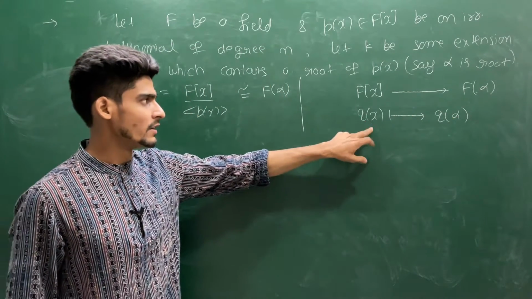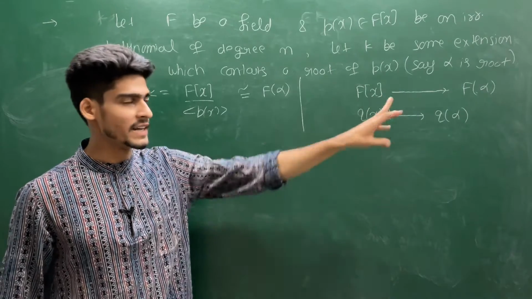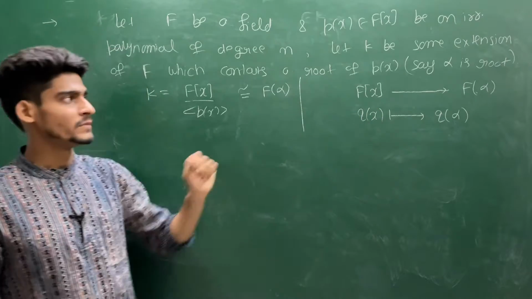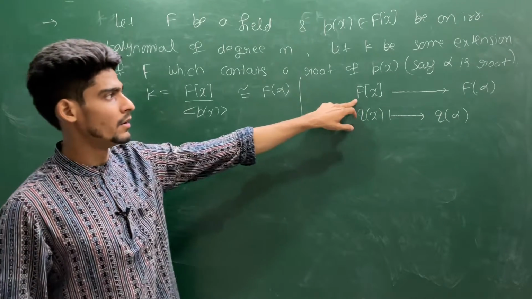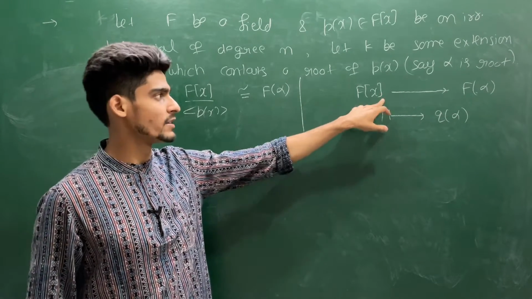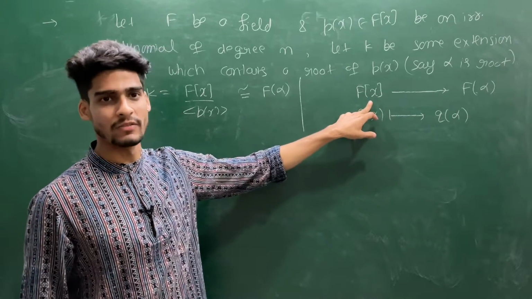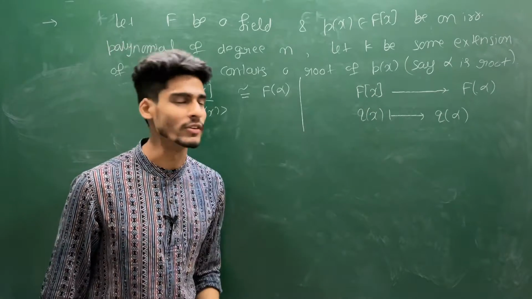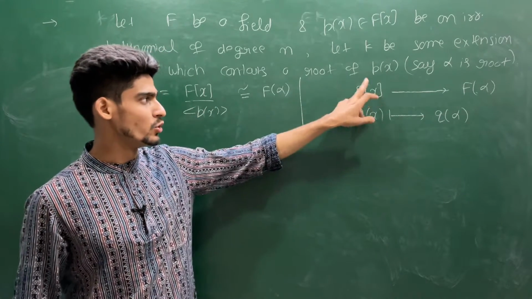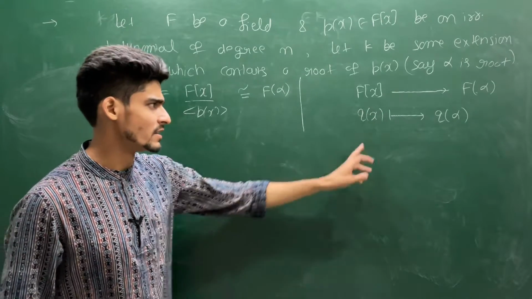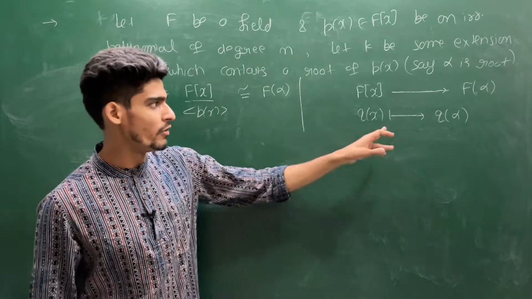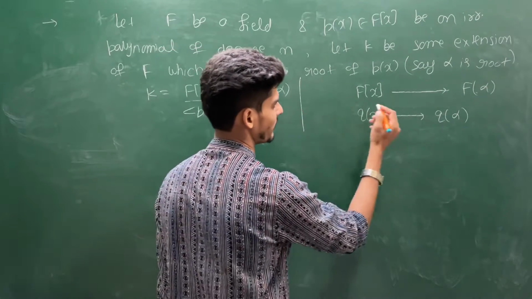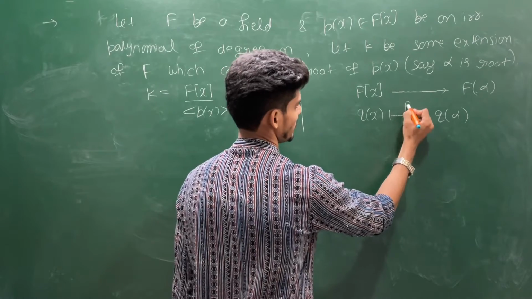You can also see this mapping is a surjective ring homomorphism, because F[x] is not a field. F is a field, so F[x] is a PID, not a field, because there are many elements which do not have inverses, just like x does not have an inverse in this. So this is a ring. So you have a ring homomorphism, and this is called the evaluation map. You are evaluating your q at the point alpha. So this is a nice homomorphism. Let me give a name here, say small f.